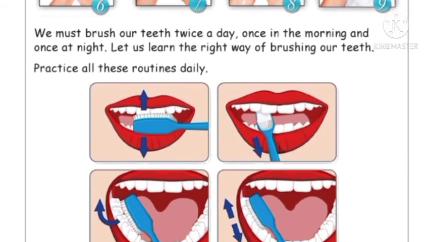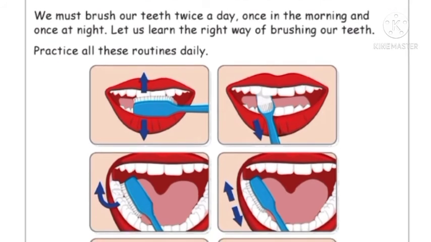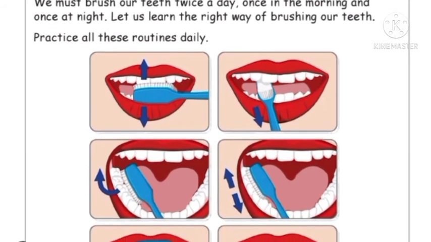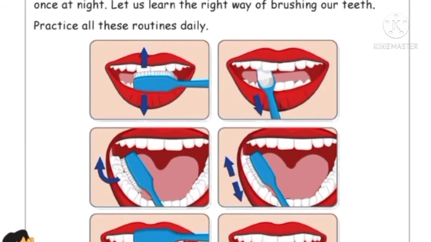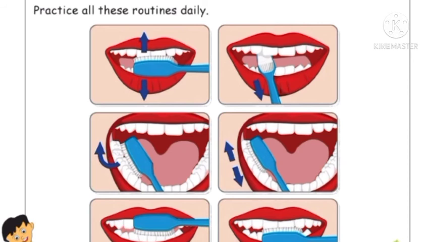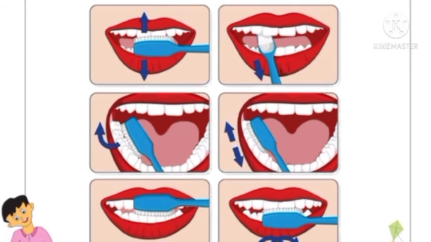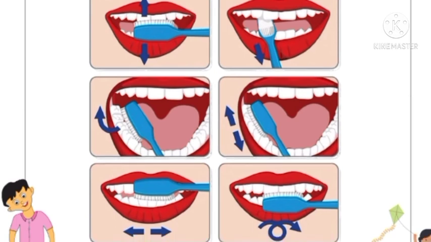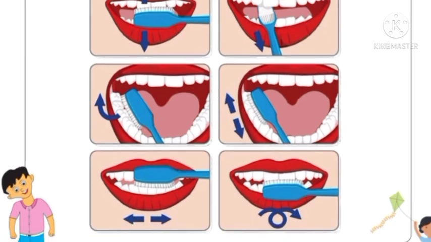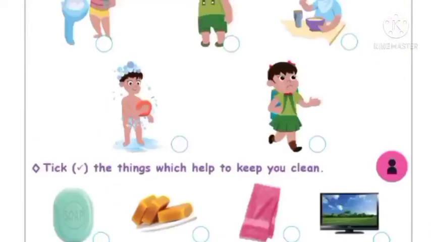Okay, then children, we must brush our teeth twice a day, once in the morning and once at night. Let us learn the right way of brushing our teeth and practice every day for daily routine. So see here how to brush our teeth. Brush up and down, then inside the teeth, then the molars, then the backside of the molars, then again up and down. Okay, like this only you have to brush your teeth.